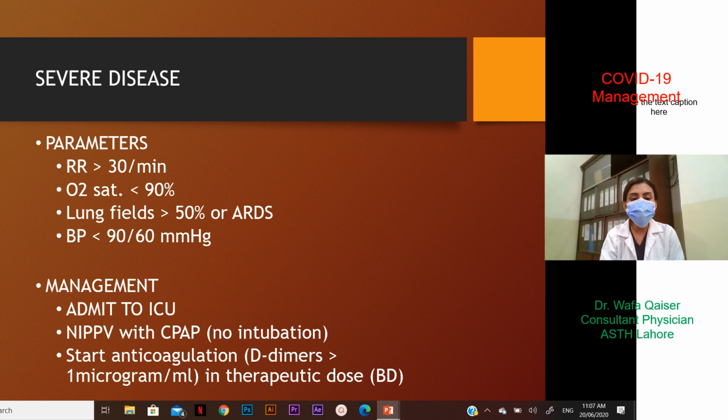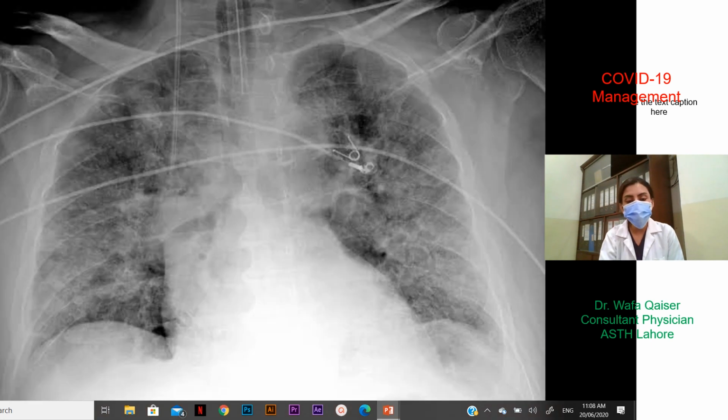Management of this patient would be obviously a little more careful and more stringent. We need to put this patient in the ICU. We need to attempt non-invasive positive pressure ventilation with CPAP. Start anticoagulation in a therapeutic dose over here, provided D-dimers are more than 1 microgram per ml.